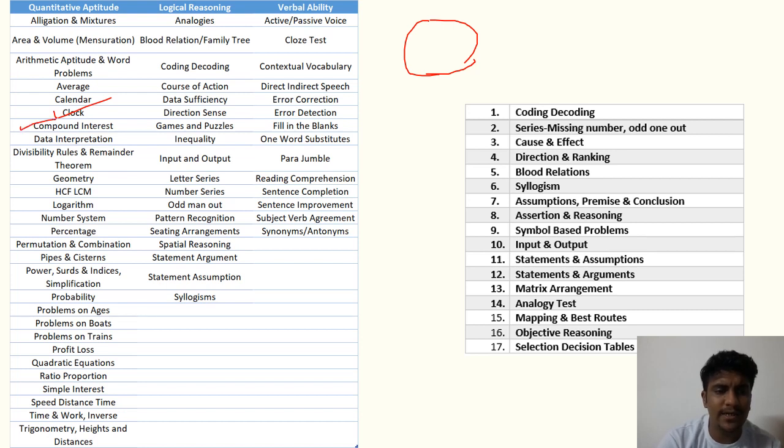Simple and compound interest, those are very easy, formula based. They will give you the principal amount and tell you to find out the rate of interest, or they will give you the rate of interest and ask you to find out the principal amount. Least common multiple and highest common factor, these are two commonly asked questions. Geometry and theorems are not much asked. Logarithm based questions like exponential and logarithmic, both are important when it comes to your quantitative aptitude.